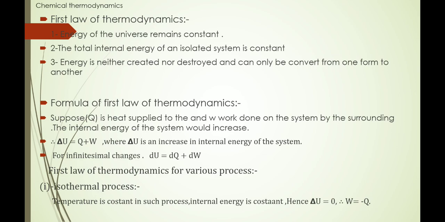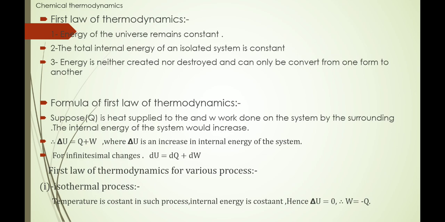It means in an isothermal process, when work is done on the system, it will release Q amount of heat. Otherwise, when we give Q amount of heat to the system in an isothermal process, it will be equal to the work done by the system on the surroundings.